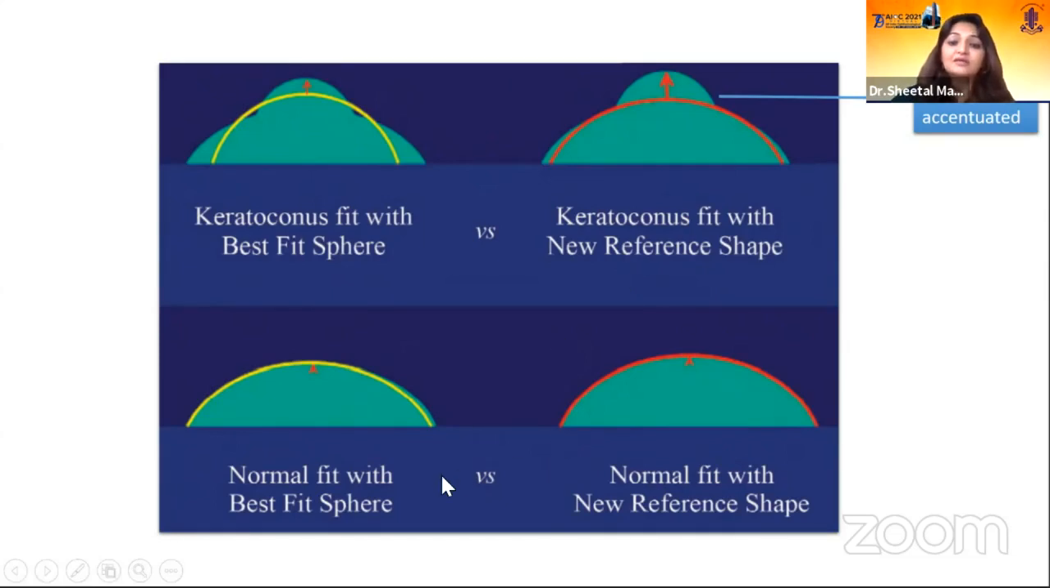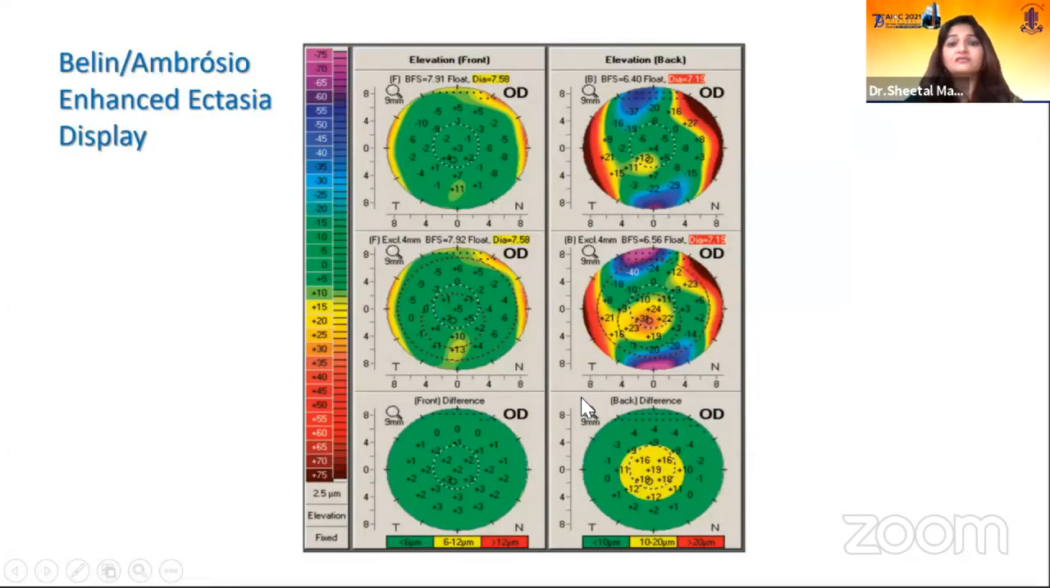It will not make any difference in the normal patient, because for normal eyes the best fit sphere and enhanced best fit sphere will be the same, unlike keratoconus. So this is the concept of BAD-D display. This is what they use in BAD-D display.